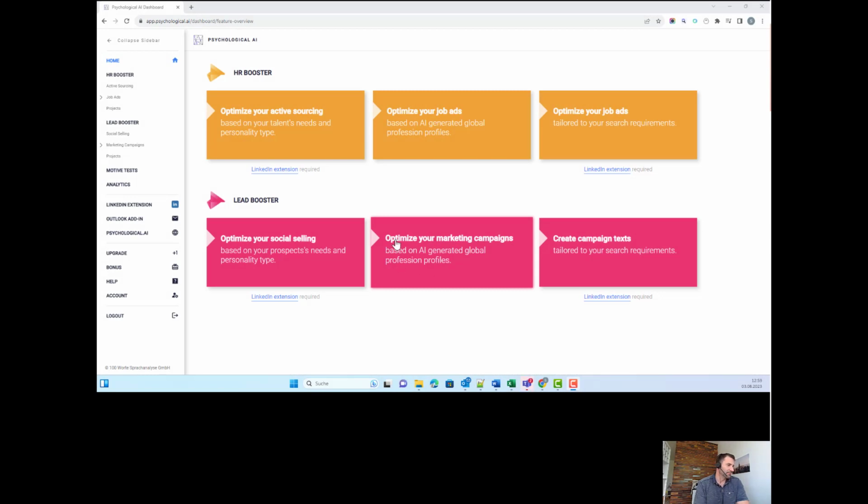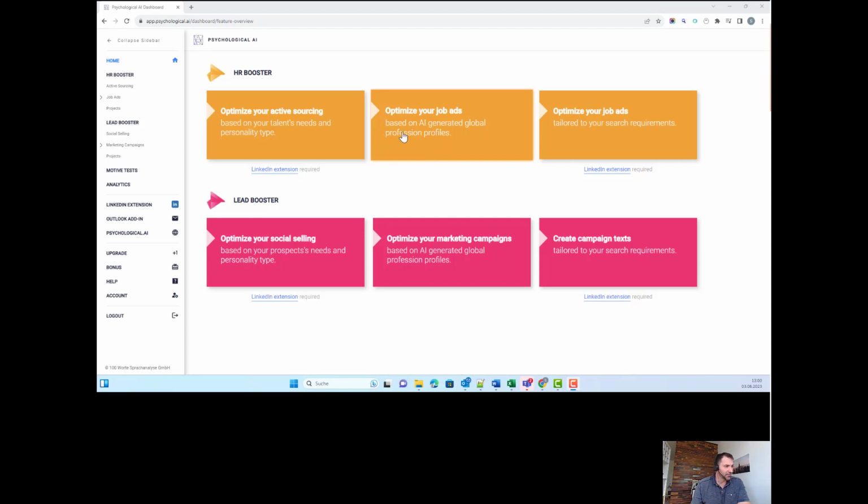So after logging into our service, you have the options that you see here. You can optimize job ads with a generated global profile, or you can tailor and optimize your job ads with individual searches. We did a video on the tailored one as well. Here we can create personas on a very specific and individual level, and we train the AI to understand specific job titles and specific people from LinkedIn. We analyze, and then you get the results directly.